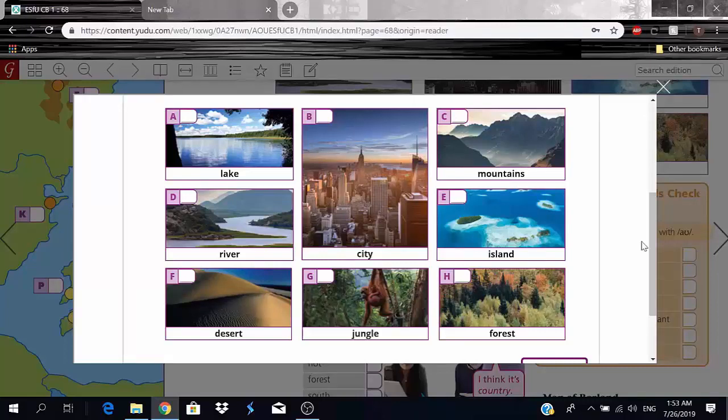7. I love going to the jungle and seeing all the animals and birds. 8. There is a big forest in the south of my country.